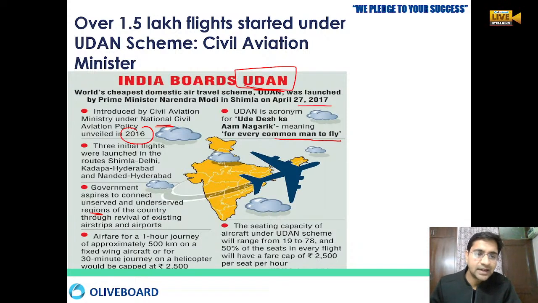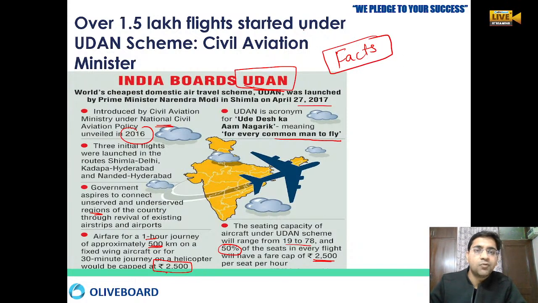They said that for a 1 hour journey of approximately 500 kilometers on a fixed wing aircraft, or a 30 minute journey on a helicopter, the price is fixed at 2500 rupees. These aircraft will have a seating capacity of 19 to 78, and 50% of the seats will be available at the capped price of 2500. So these are just the facts.